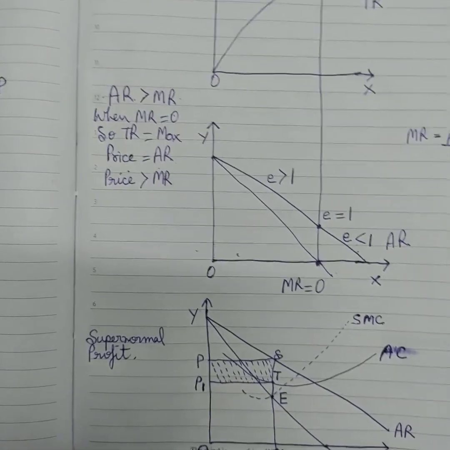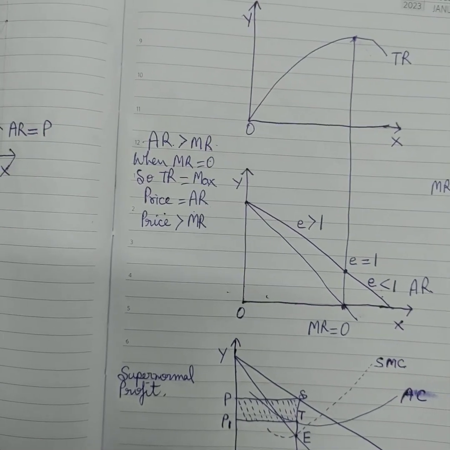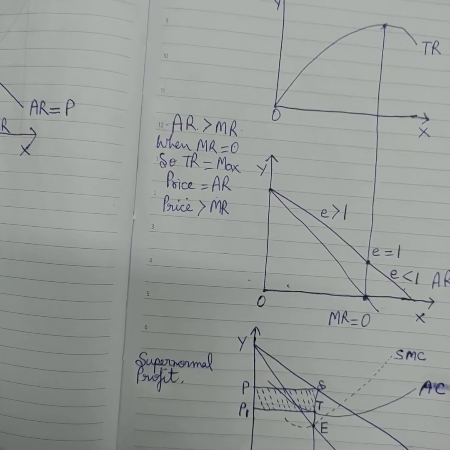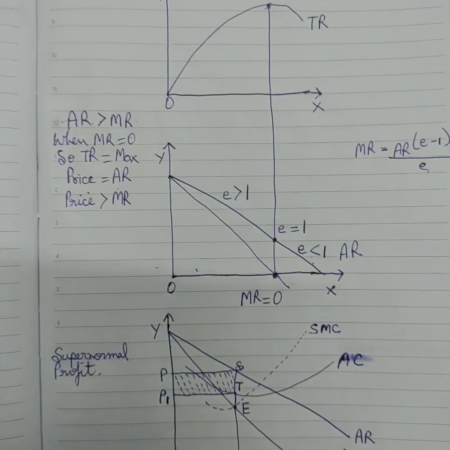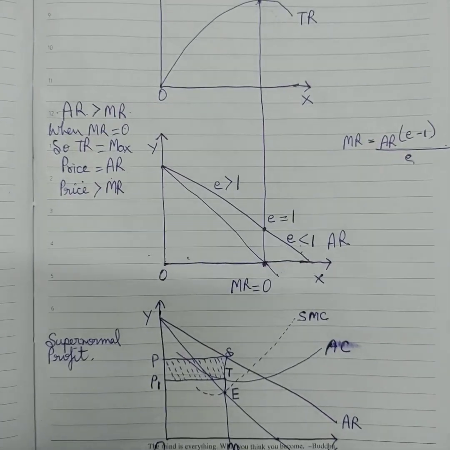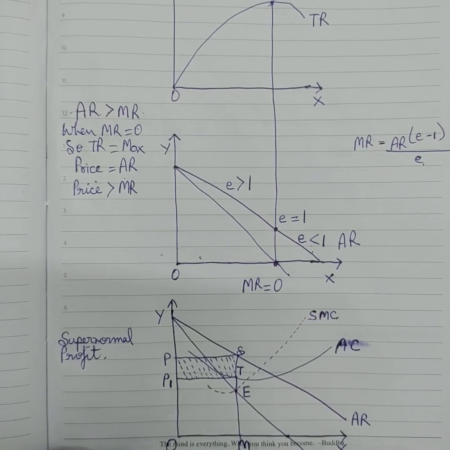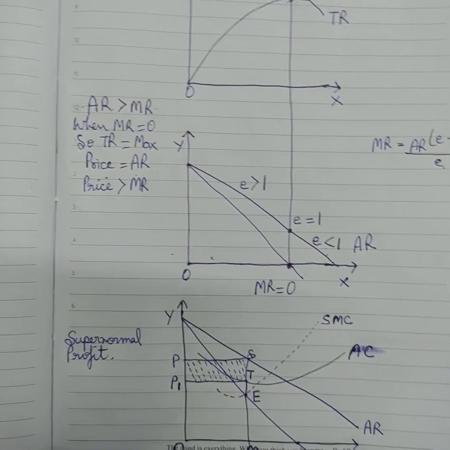Now, like we have studied in perfect competition that there were three situations, that a firm will earn either supernormal profit, or will bear losses, or will earn normal profit. Likewise in monopoly also, we'll first understand how a firm will earn supernormal profit.